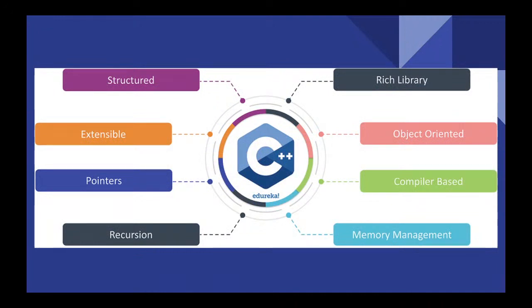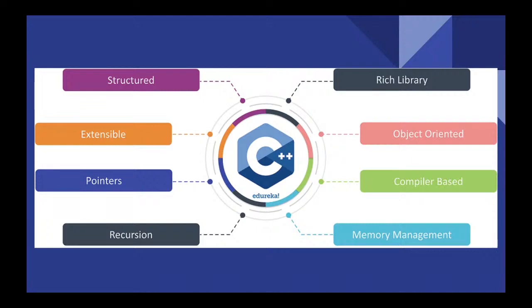This is mainly the reason why people are using it, especially big companies or many major projects. They use C++ because it is the only language with which we can optimize performance and chase the best performance.